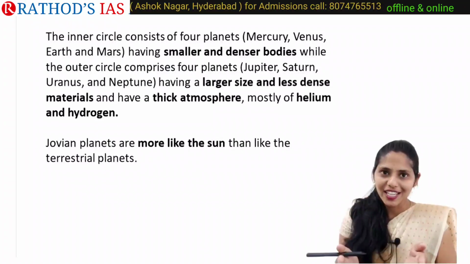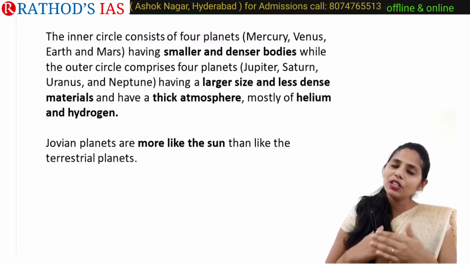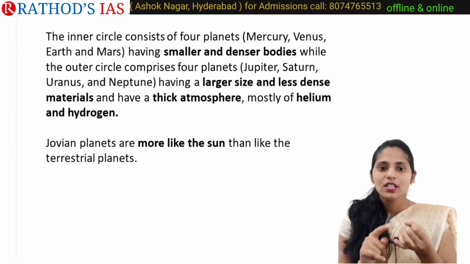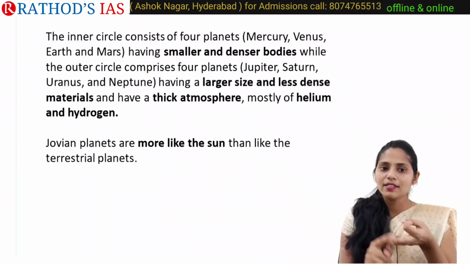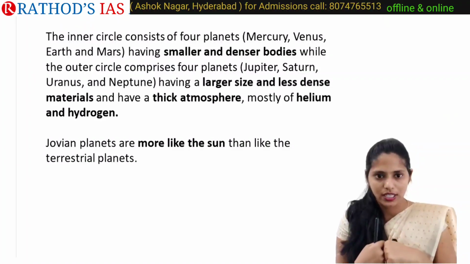They are smaller in size and their density is very high. The planets present in our outer circle include Jupiter, Saturn, Uranus and Neptune. So these are the 4 planets present in our outer circle.